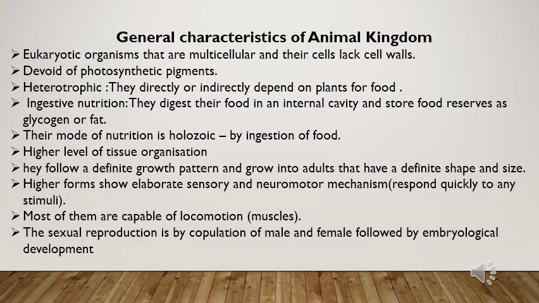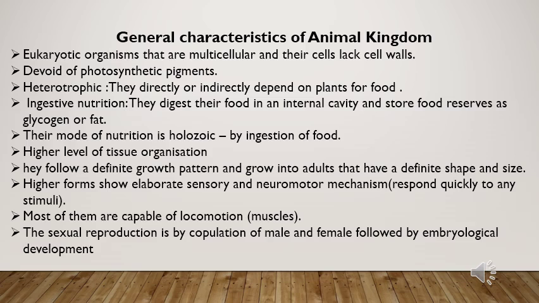The mode of nutrition is mostly holozoic. Holozoic means that by the ingestion process, if these animals are taking food, they have to digest it first before utilizing it.